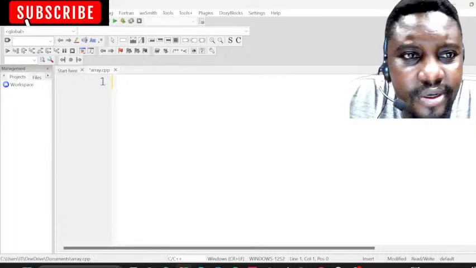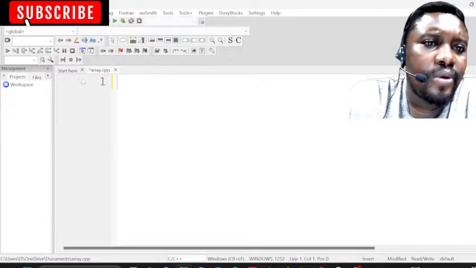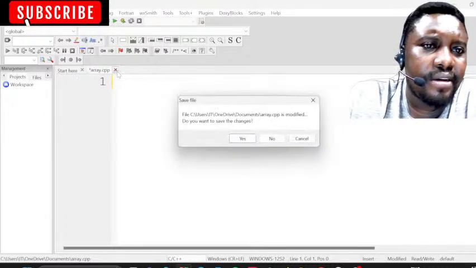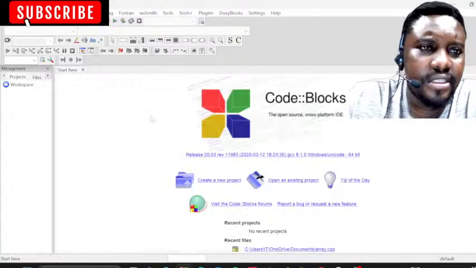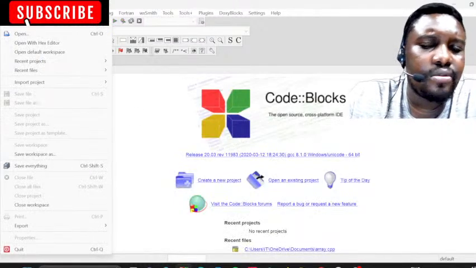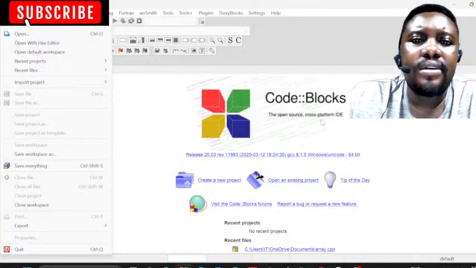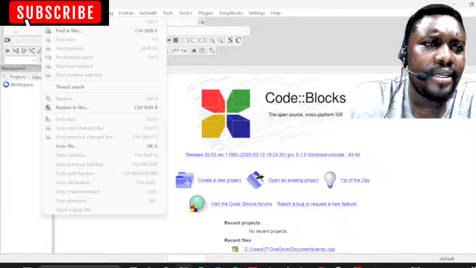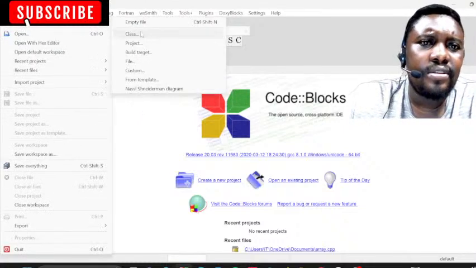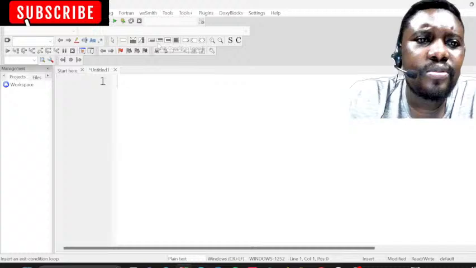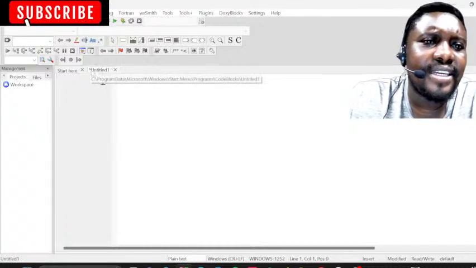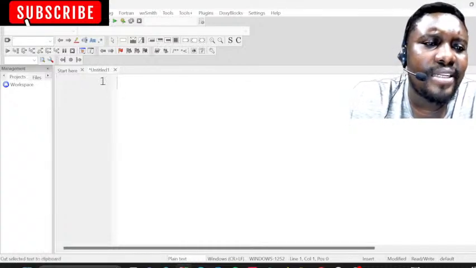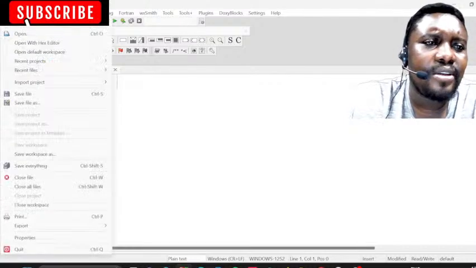It's the same process. So what you have to do, guys, I'm going to first close this here. The first thing that you must do when you start is have Code::Blocks, and then when you have it with you, you can come and create a file here. You create an empty file. When you create an empty file, you will see that it is written Untitled1. So we have to change that name so that we can compile our code.